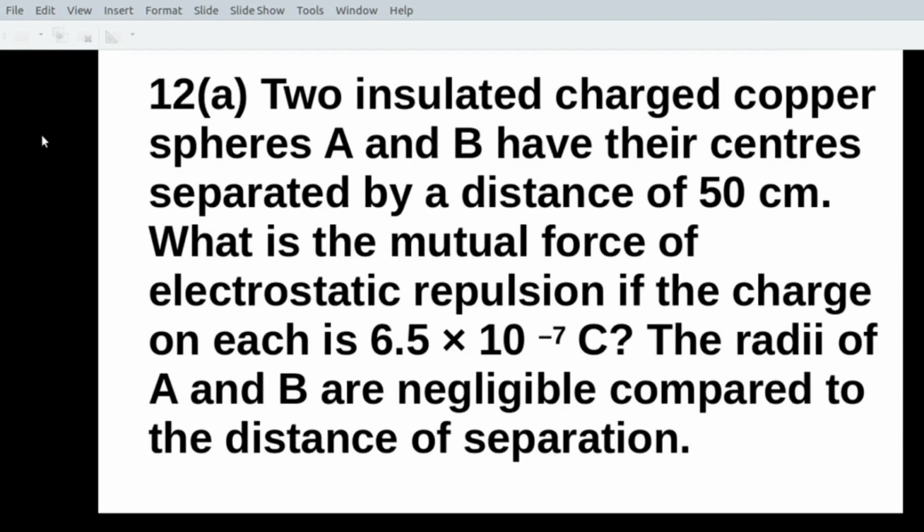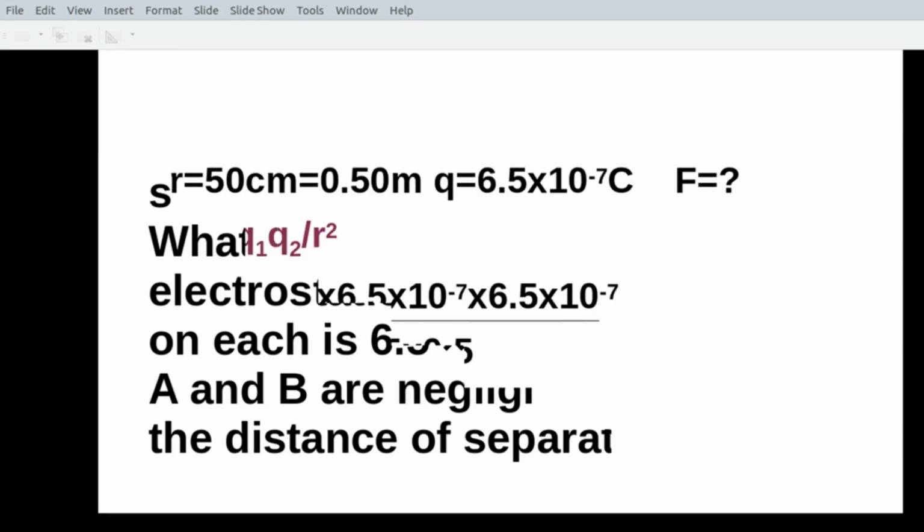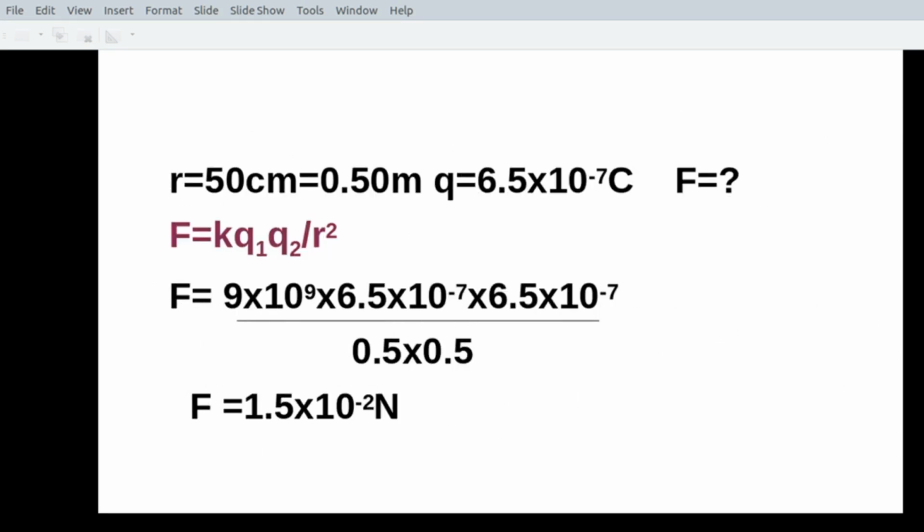Now, coming to the 12th question. Two insulated charged copper spheres A and B have their centers separated by a distance of 50 centimeters. What is the mutual force of electrostatic repulsion if the charge on each is 6.5 into 10 raised to minus 7 coulomb? The radii of A and B are negligible compared to the distance of separation. So you are given two spheres, both having the same charge, and the distance between them, and the radii can be neglected. So R is 0.5 meter, Q is 6.5 into 10 raised to minus 7 coulomb, and F you have to find out.